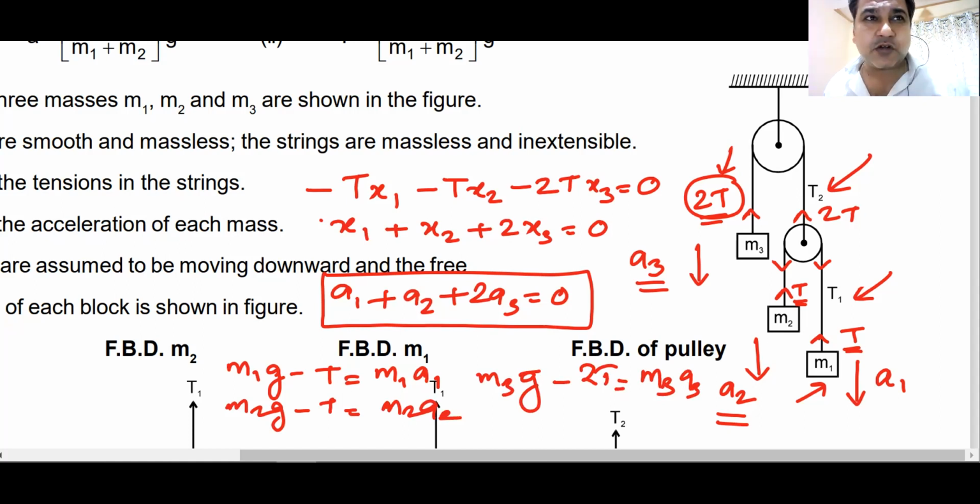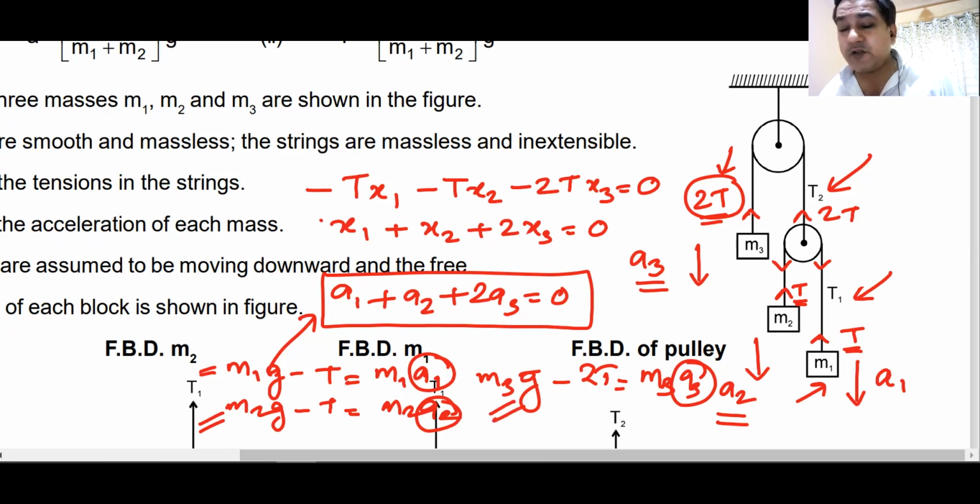You get 4 equations and you have 4 unknowns, so you can solve this. What is the best way of solving this? Find the value of a1 from the first equation, a2 from the second, a3 from the third, and put them in the constraint equation, and you will get the answer for your tension. Do you understand how I have done this problem in a very simple way? I found the constraint, and I never thought about where they are going to move.